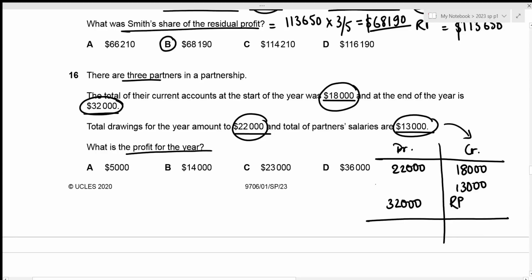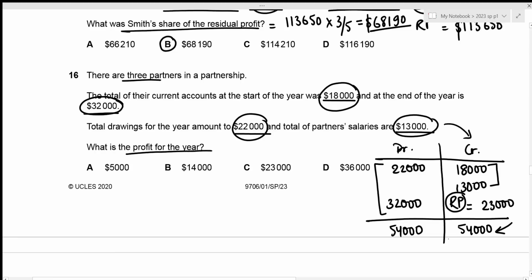So let's total the debit side. That's 22,000 plus 32,000, which results in 54,000. This is going to be the total for credit side as well. And our residual profit acts as a balancing figure. And whenever we're trying to figure out the balancing figure, we just need to subtract these values from the total. And in this case, that's going to be 54,000 minus 18,000 minus 13,000, which results in 23,000.